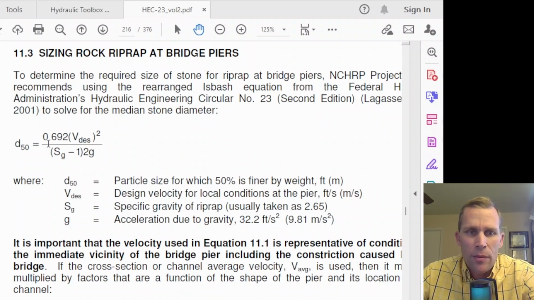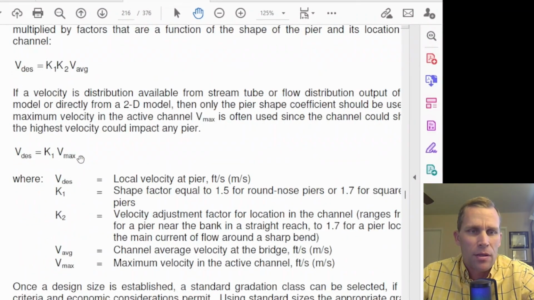And then in the numerator, we have 0.692 times this velocity, design velocity squared, all divided by the specific gravity minus 1 times 2 times g. So you can see all the parameters right down here. S of g is the specific gravity, g is the gravitational acceleration. And then for this design velocity, that is defined a little bit further down here. So we have the average channel velocity multiplied by these two factors, K1 and K2.